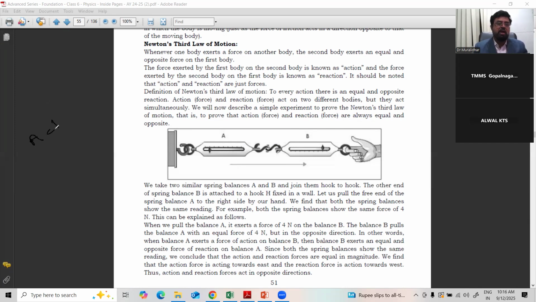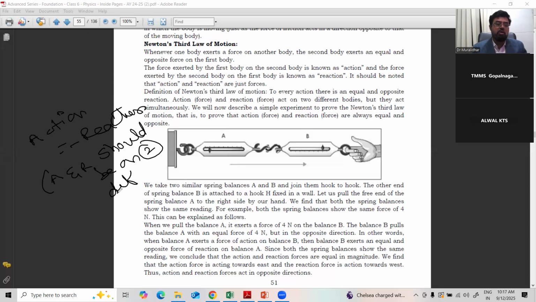That is, action is equal to minus reaction. Both action and reaction are in opposite directions. That is the reason the minus reaction will come. If suppose action and reaction act on the same body, the body cannot move. So the condition here is that action and reaction should be on two different bodies. Then only it is possible.